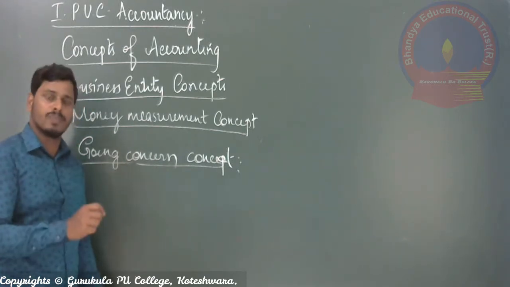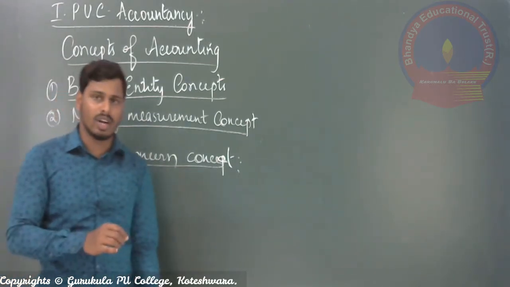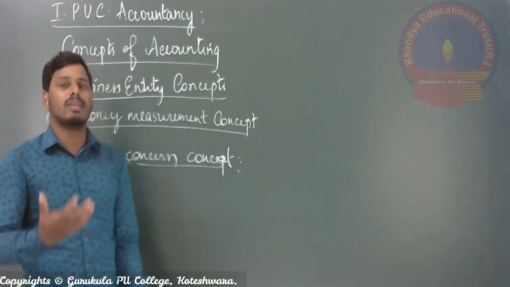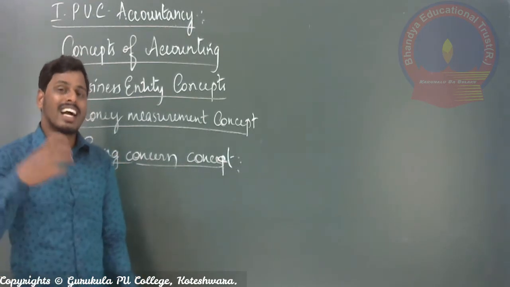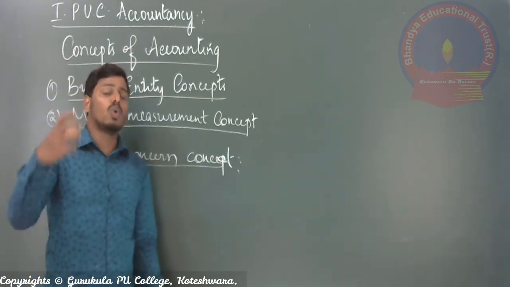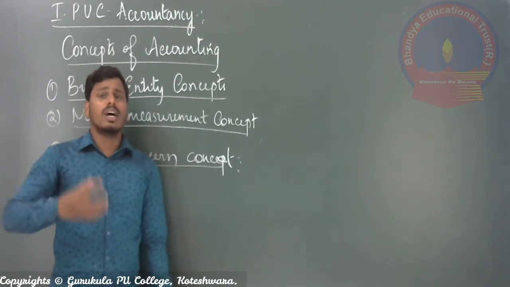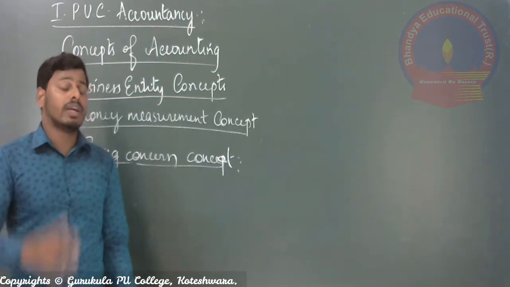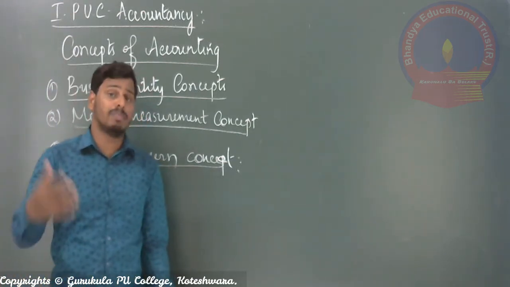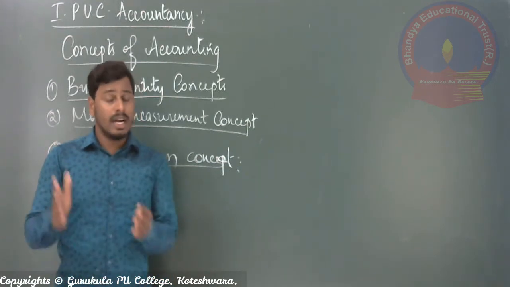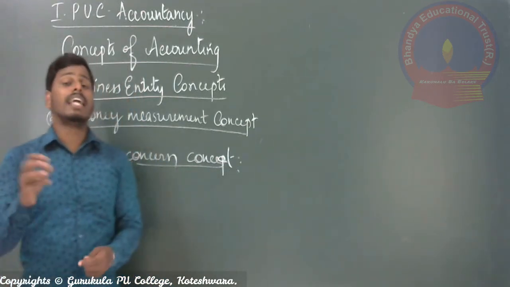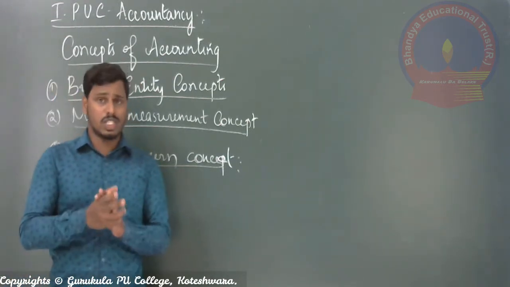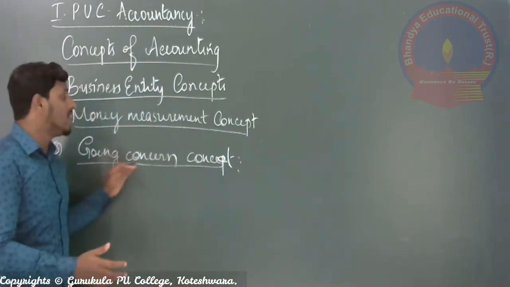Who is the person going to maintain the accounting work in the organization? He must have the same concept in his mind while preparing the books of account. It means not only the current situations or conditions of the organization are considered, but even future situations and circumstances of the business are also analyzed, determined and estimated, and taken into account while preparing the current year's accounting work. So this is called following the going concern concept.